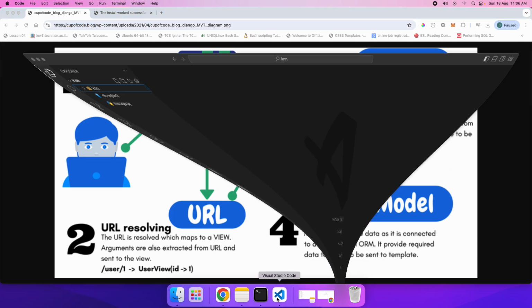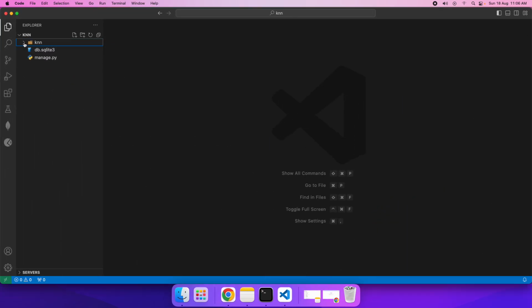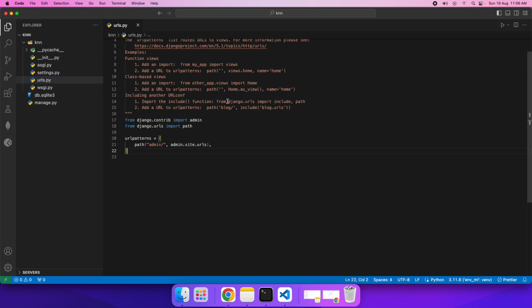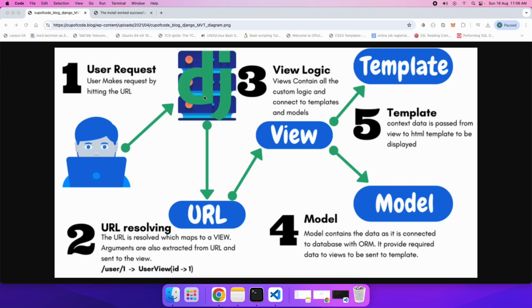So let me come back to my VS Code. As you can see over here, if I expand this project folder, you will find a default file by the name urls.py. So this is the file that has been mentioned right over here. Here is where the request will come, and it will try to map the URL as given by the user in the browser, and in context to that, the request will then be forwarded to something called a view.